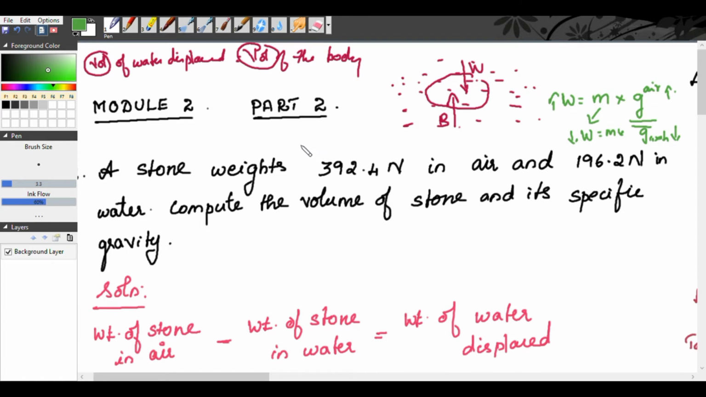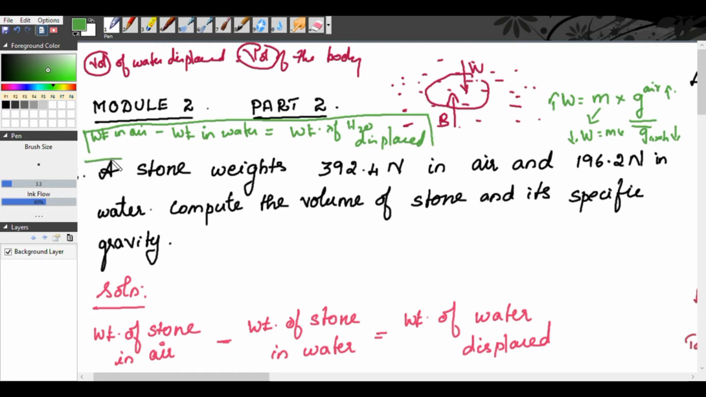So our second condition is: the weight of the body in air minus the weight of the body in water will be equal to the weight of the water displaced. This is the equilibrium condition. So these two principles are very important for solving your problems. So we will move on to our problem.